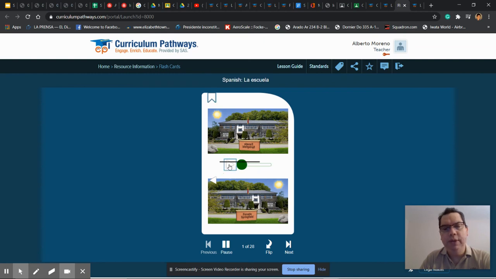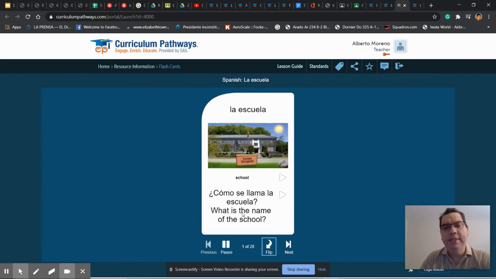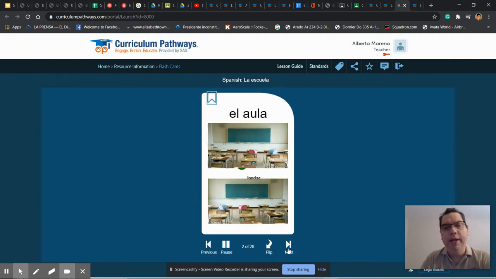And it says La Escuela, no? So that's in a school. Now, I can flip it and it says, what's the name of the school? ¿Cómo se llama la escuela? And if you can see here, it says Escuela Springfield. Escuela Springfield. So you can go to the next one, and this is el aula. So el aula means the classroom. I know that in the previous class, you said that it says la clase. Well, el aula and la clase are basically the same thing.